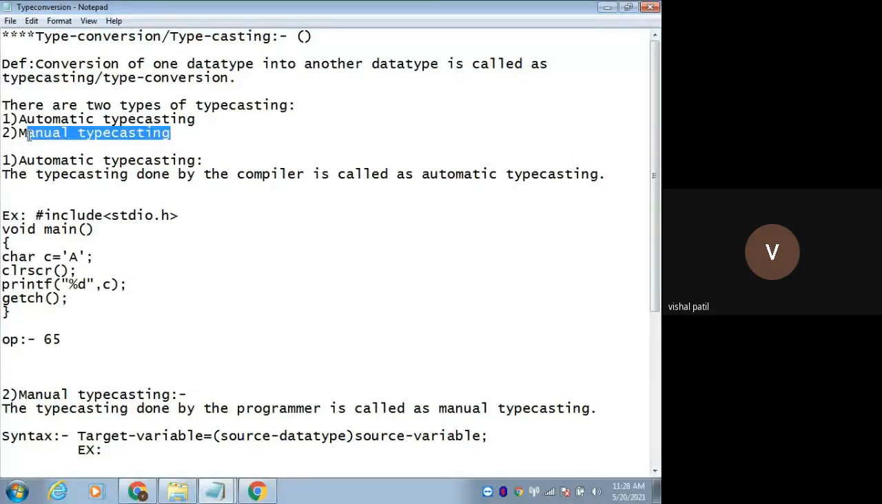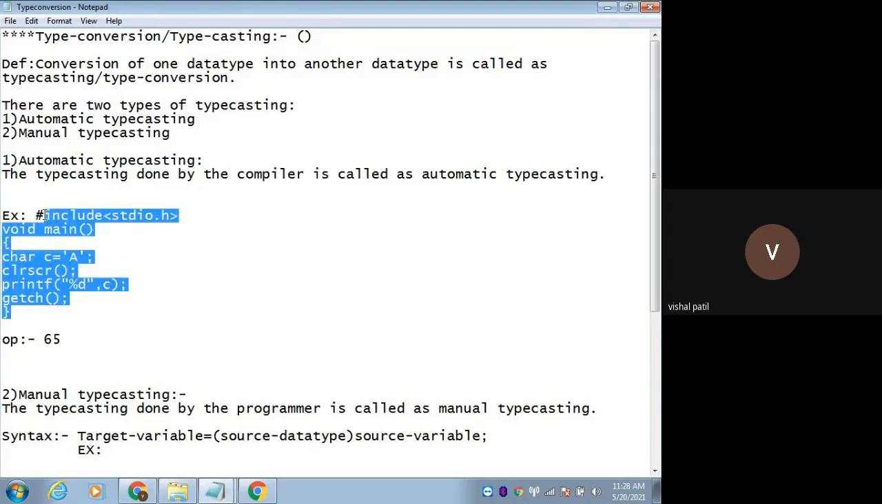The typecasting done by the compiler is called automatic typecasting. This type of typecasting, the conversion from one data type to another data type, will be done by the compiler itself. We don't have to do it. This is called automatic typecasting. Let's see this example. This is an example for automatic typecasting.